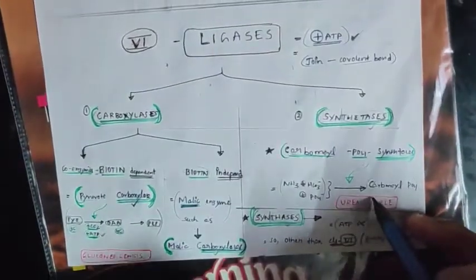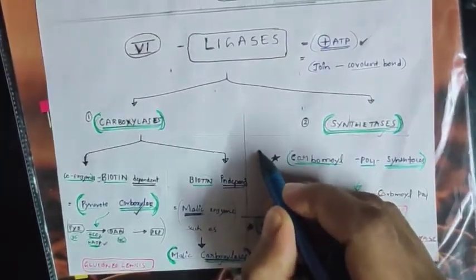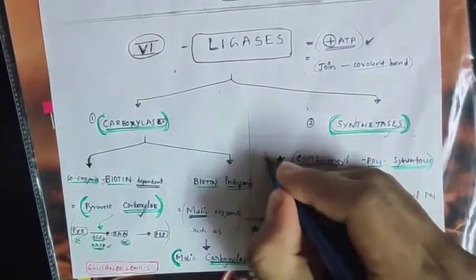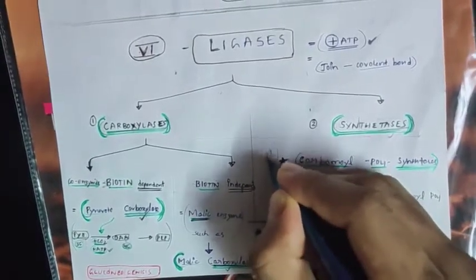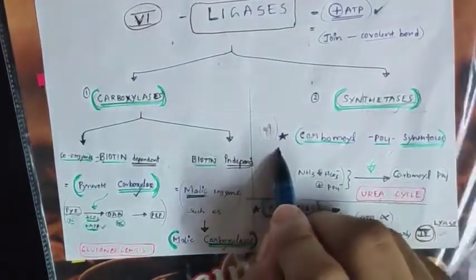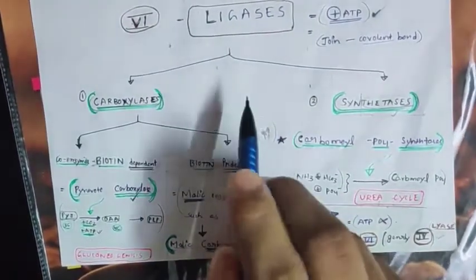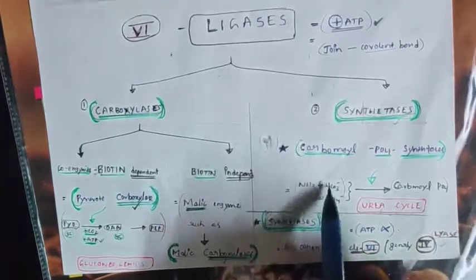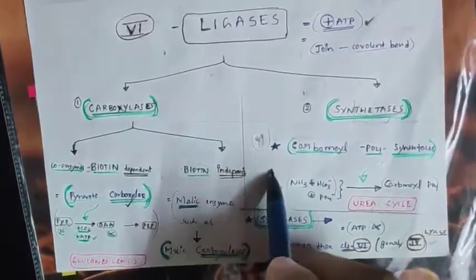Ligase, in ligase you know that I told you that this is the second reaction. Okay, the second example I gave in the urea cycle. In synthetase, the first example I gave in oxidoreductase only, glutamate. If you remember, glutamate into glutamine, that is the first example. This is the second example. Okay, now biotin you already know that.